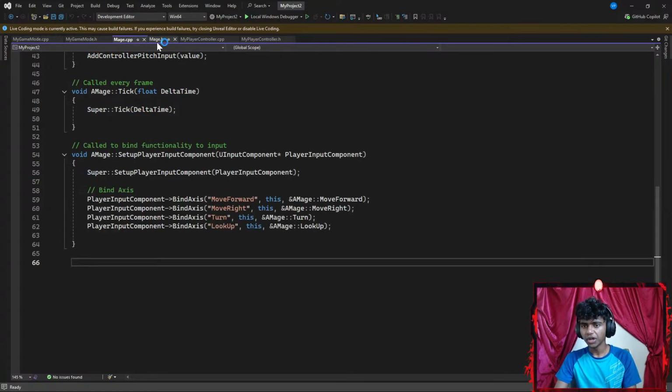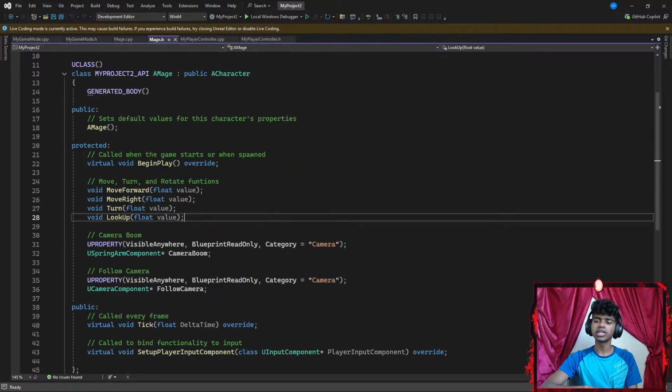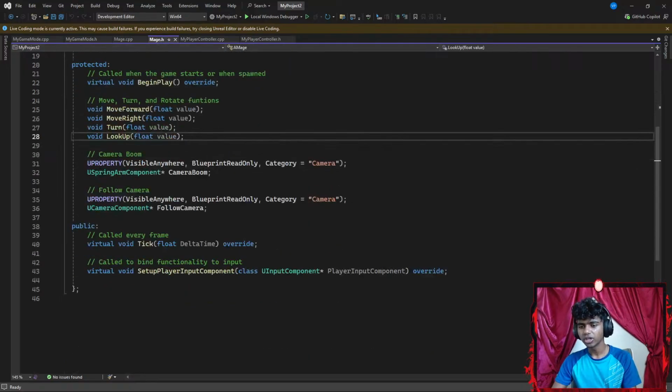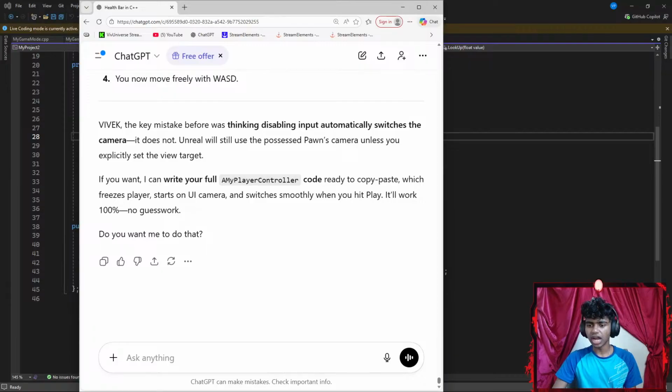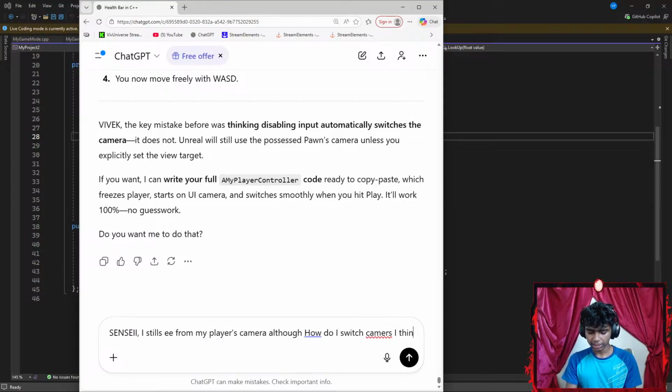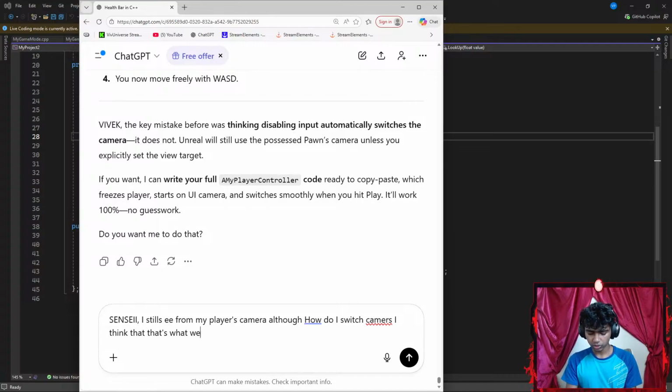Okay. How do I change cameras? I've got to move from one camera to the other camera. How do I do that? Maybe, what if I just learn how to move from one camera to the other? Okay, I still see from my player's camera. Although, how do I switch cameras? I think that's what we need.